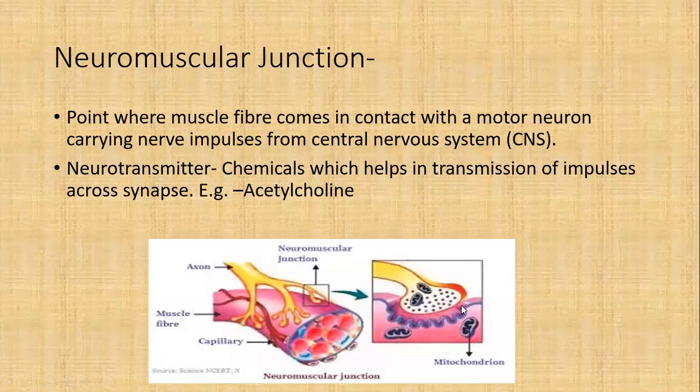So exocytosis is the process when any chemical is released out of the plasma membrane into the outside environment. If this is a plasma membrane, it releases the chemical by the process of exocytosis and it reaches the synaptic cleft. This is a groove which is called the synaptic cleft. Now that chemical is received by another membrane called the postsynaptic membrane. It is from the dendrite of the other neuron.